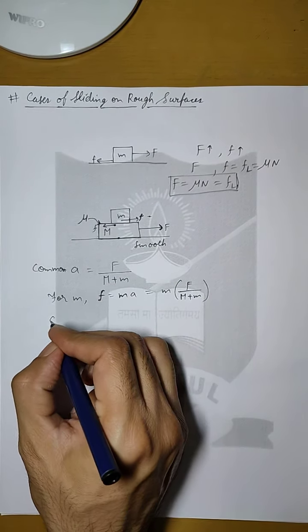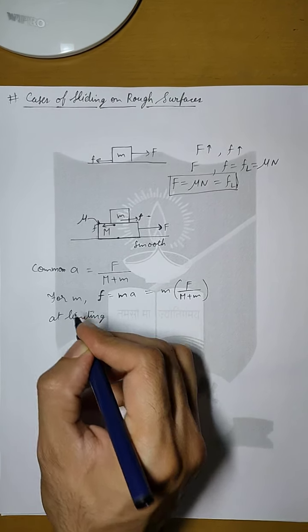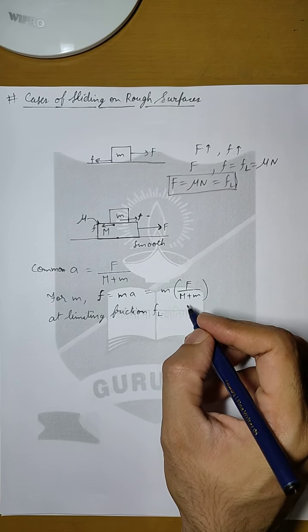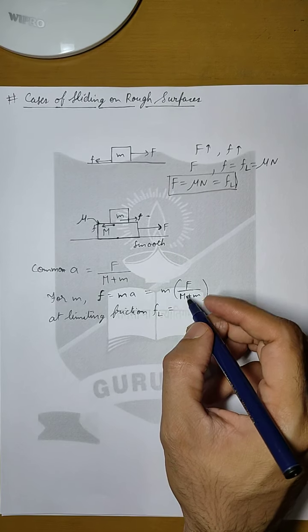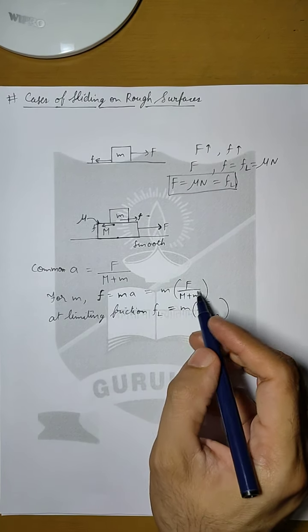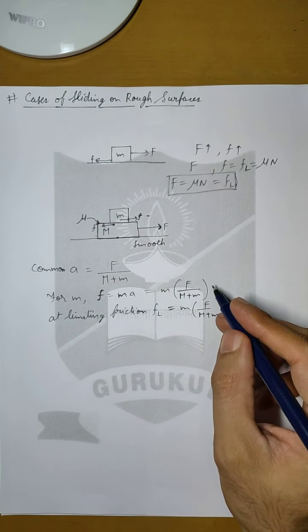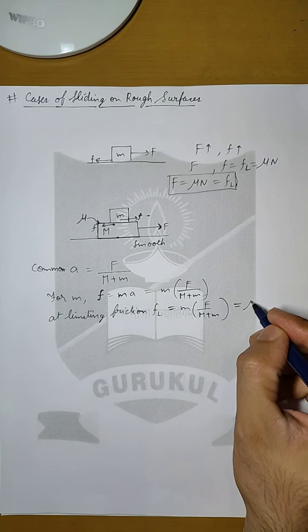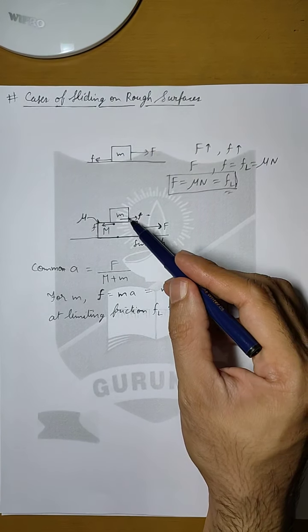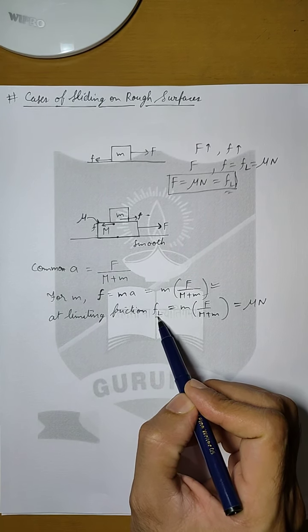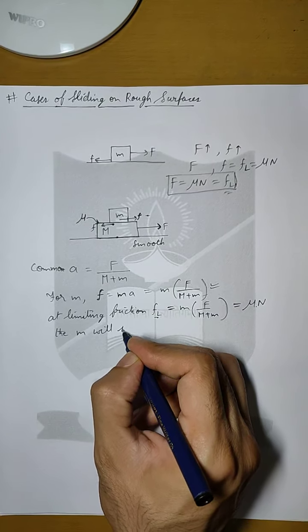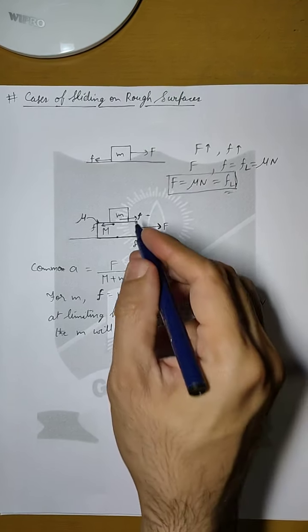So we can say that at limiting friction, f_L, the upper block, f_L is m times F upon M plus m, and this was the value of friction that was there, and at f_L we know that this value of force should approach the limiting friction which is given as mu N. So this is the force that is being applied between the two surfaces of the block, and when this force approaches the limit of f_L, which is mu N, then at this limit the small m will slide over the lower block capital M.